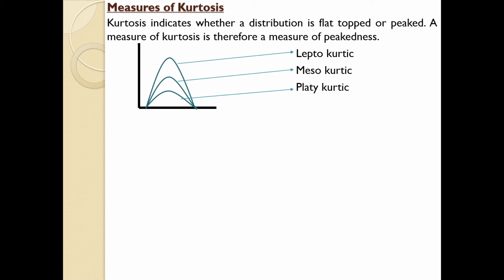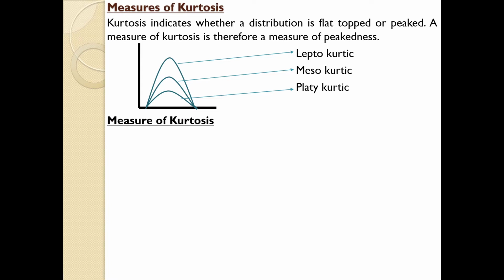So kurtosis helps in identifying whether the given distribution comes under any of the three categories. So remember, mesokurtic is the normal one. If the curve is below mesokurtic, it is known as platykurtic, and if a curve is above mesokurtic, it is known as leptokurtic. That is the concept of measures of kurtosis.